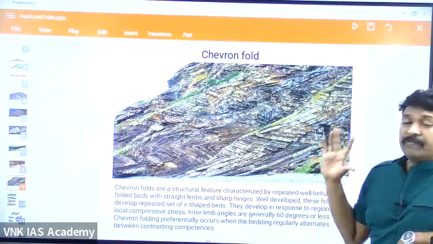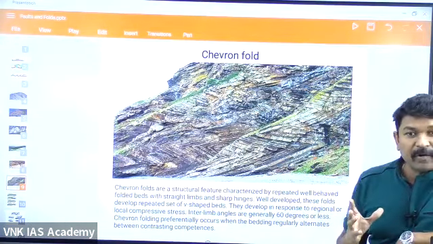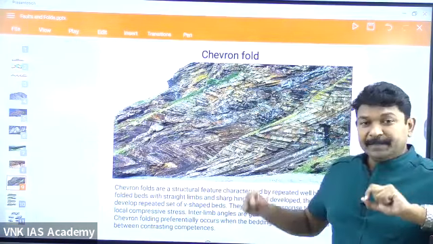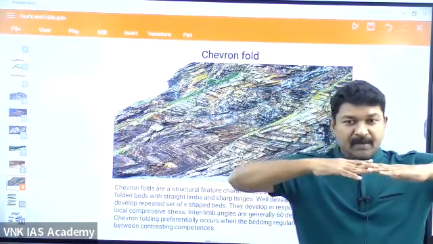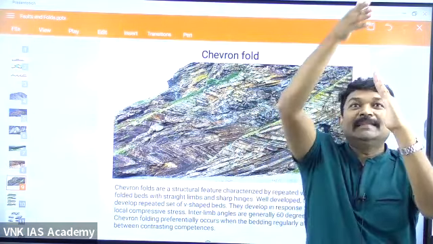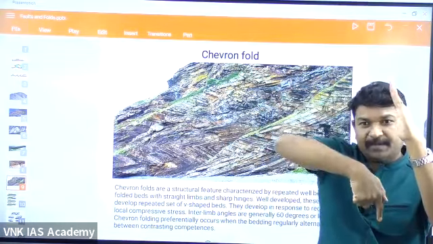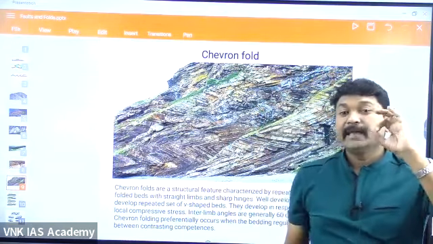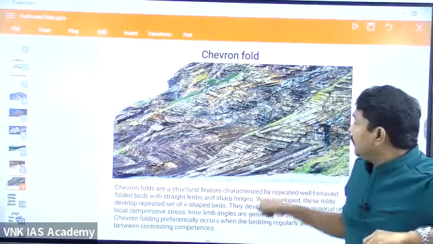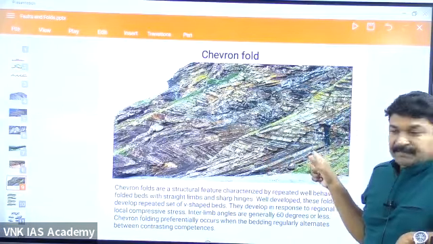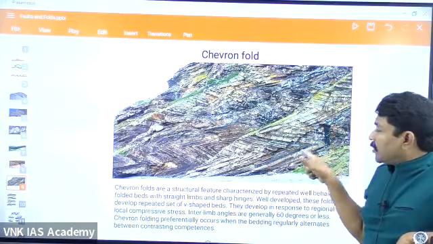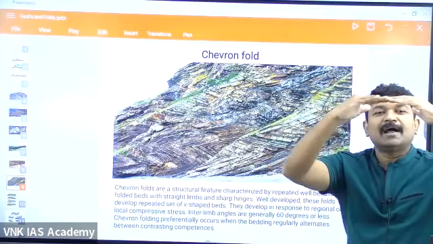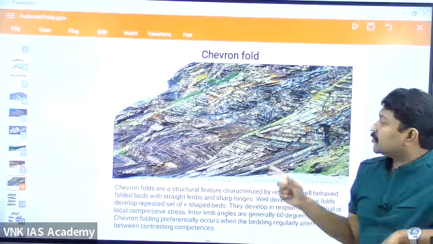All the terms are very important. Chevron. What do you mean by chevron? The limbs are sharp. And I forgot to give the name. Whenever this mountain is there on the top, this is the axis. If you are drawing a line perpendicularly, it is called the axis. If you draw a line here like this, it is called the hinge line. H-I-N-G-E, the hinge. The hinges are very sharp, meaning wherever the joint of the two limbs is, it is very sharp. It's not blunt. It's very sharp. This is called chevron.